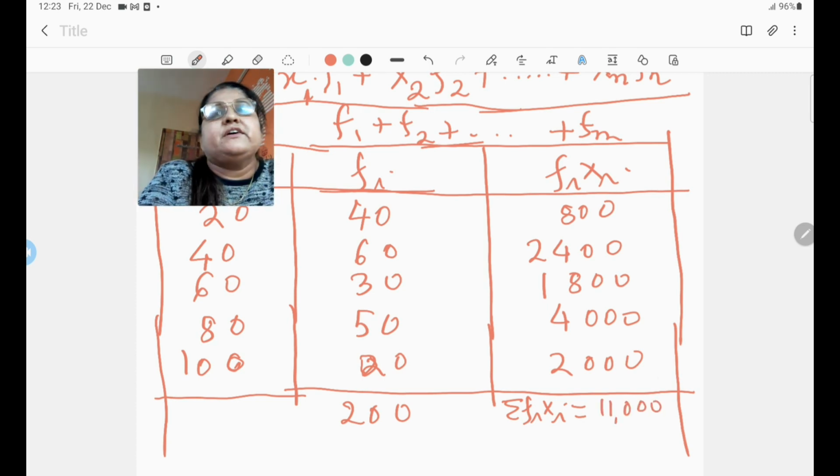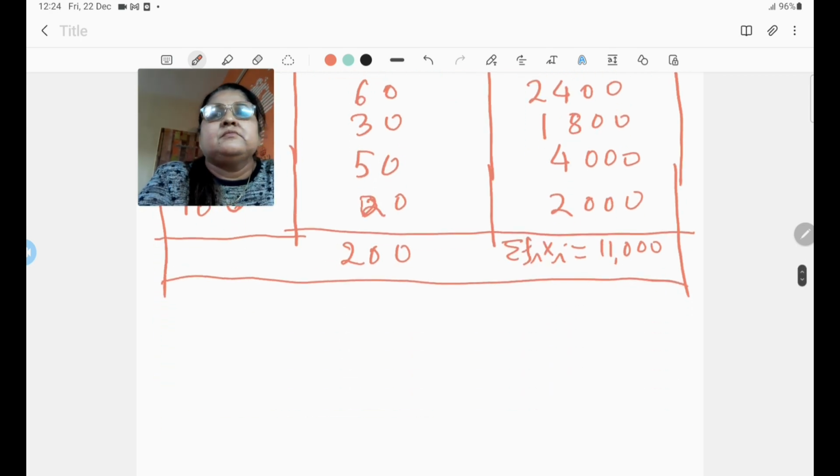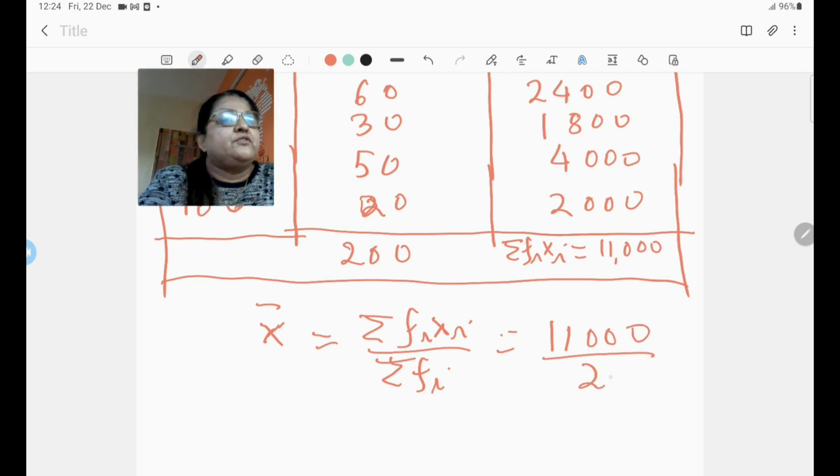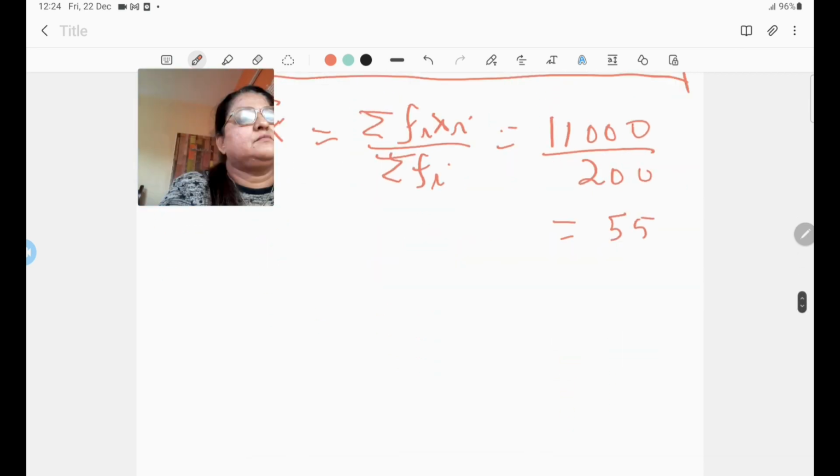So the mean in this case, which is denoted by x bar, will be equal to sigma fi xi divided by sigma fi, which is equal to 11,000 by 200, which gives us 55, right?